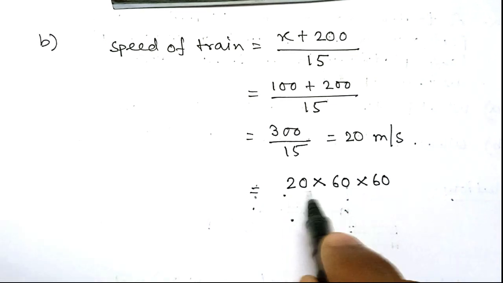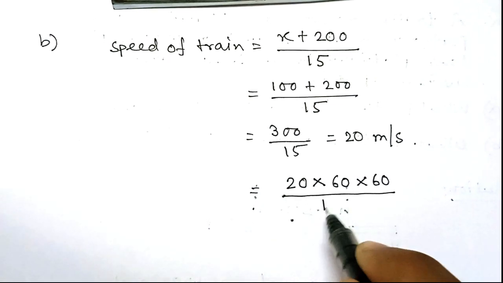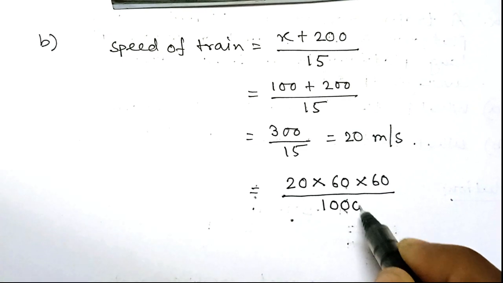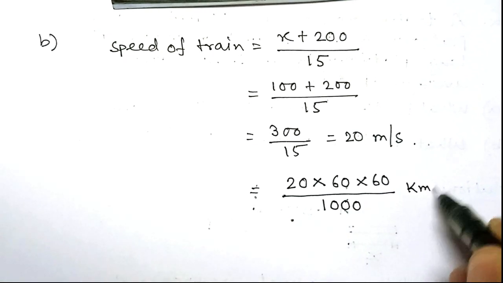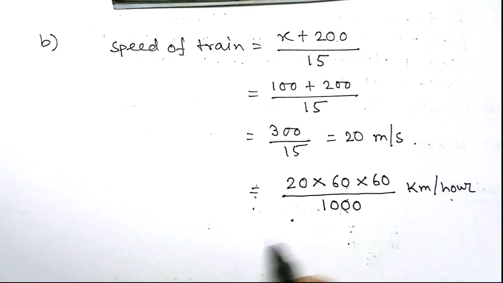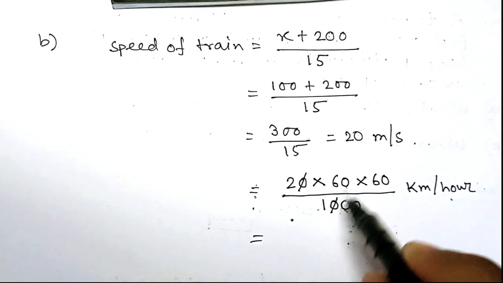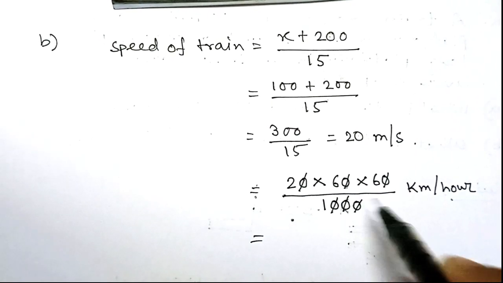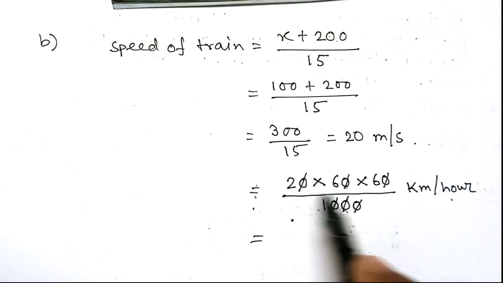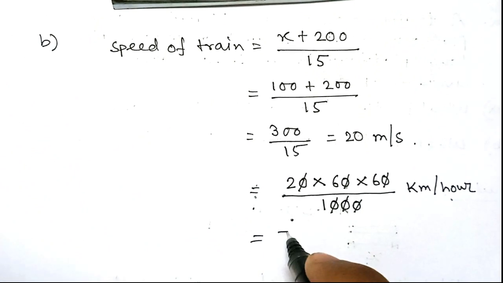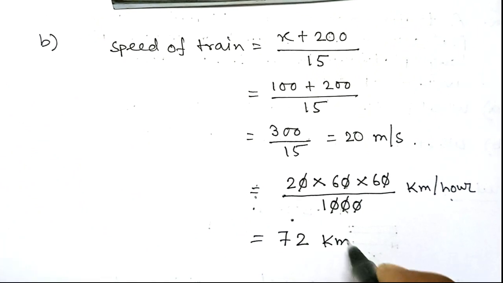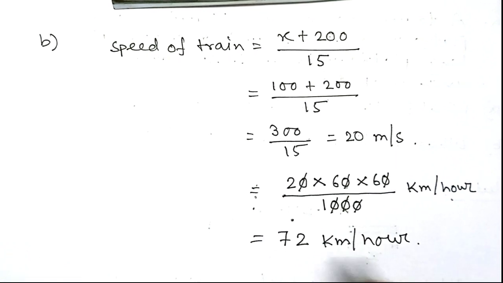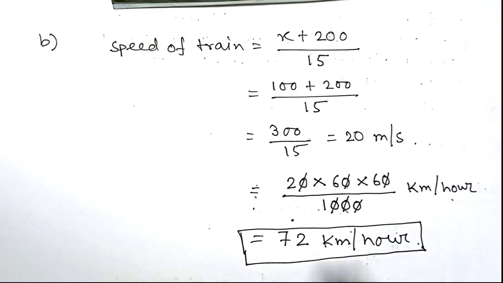And this is in meter, so to get it in kilometer we have to divide it with 1000. So it now becomes kilometer per hour. Now this cancels, this cancels, and this 0 cancelled, so it becomes 2 into 6 into 6, that is 72 kilometer per hour. This is the average speed of the train in both the cases, which is the answer of the part B.